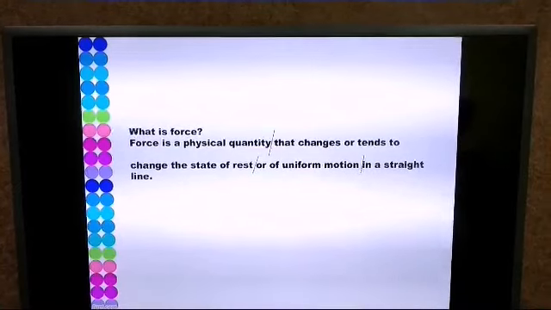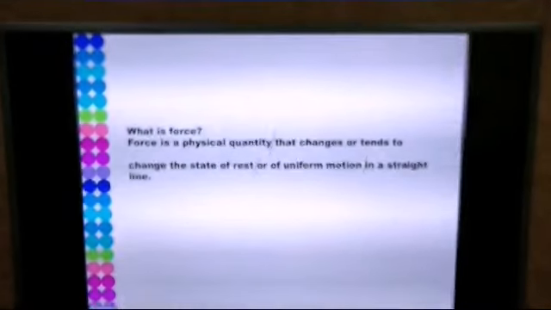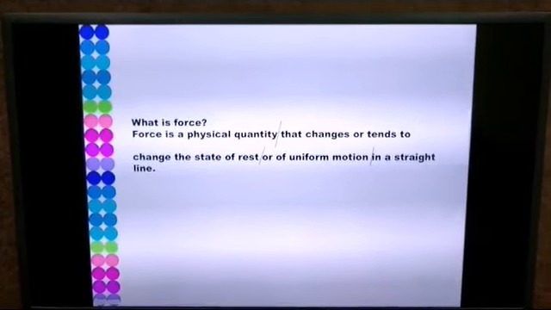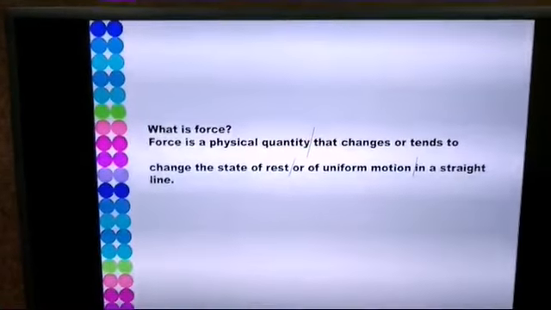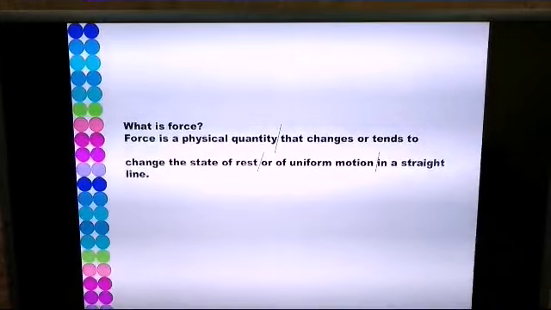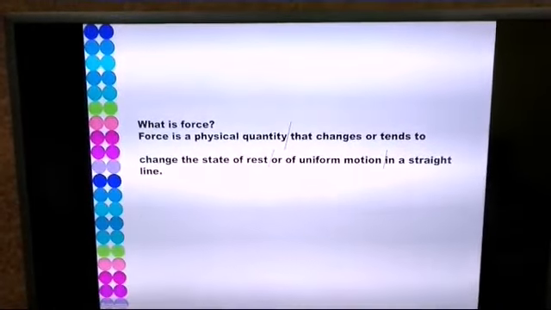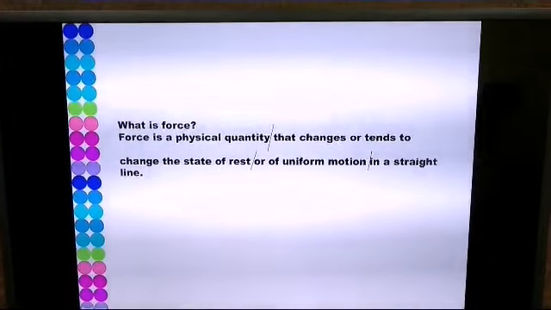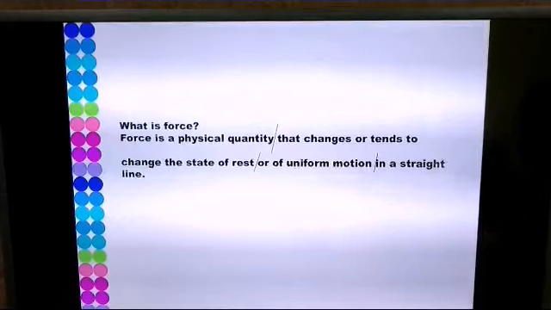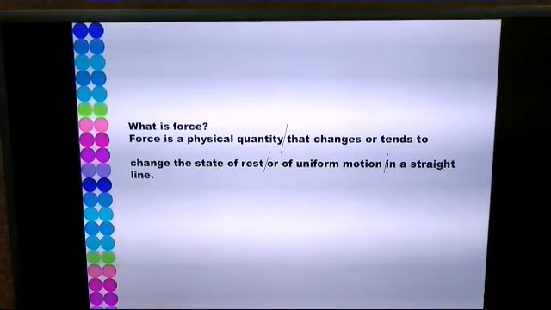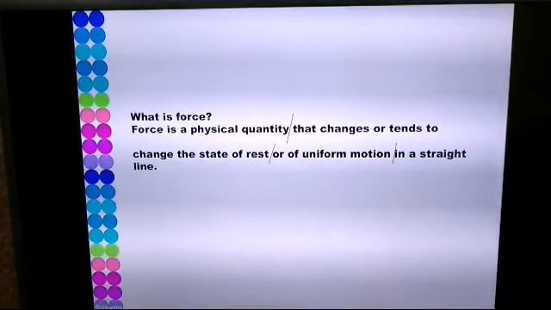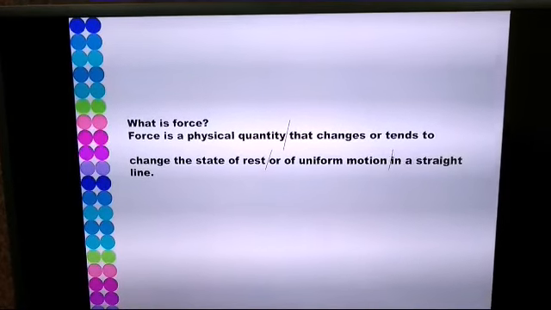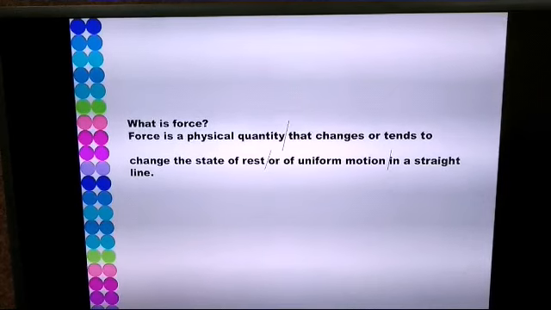As I said, we are going to begin with a few topics that are based on previous knowledge, and one of such topic is force. Now, what is meant by force? Force is a physical quantity. A physical quantity is any quantity that can be measured. For example, mass can be measured, therefore it is a physical quantity. Temperature can be measured, so it is a physical quantity, and so on. We can measure force, therefore force is a physical quantity.